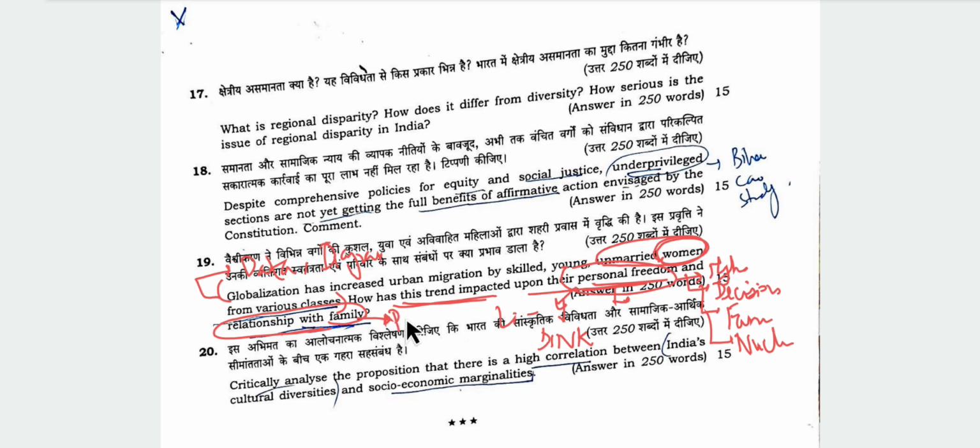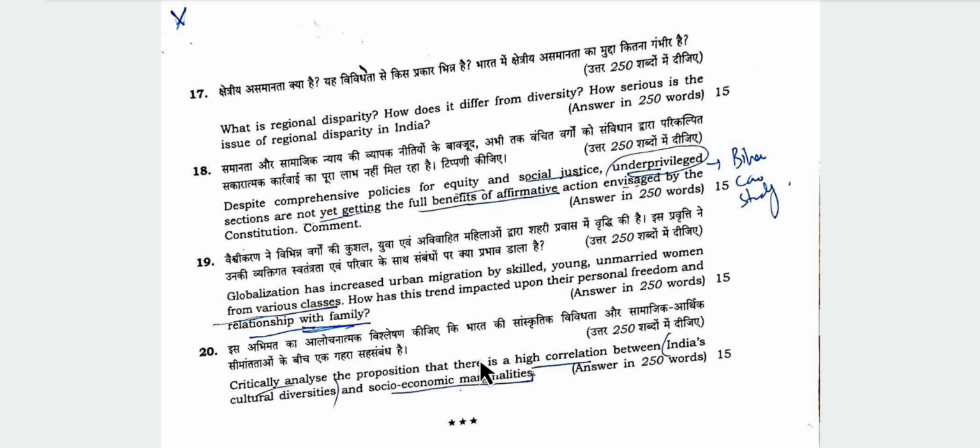And in relationship with family, we can mention that patriarchy is now fought against. Patriarchy is decreasing, and women are now becoming empowered and more independent. We can give some examples, some data points, and conclude.